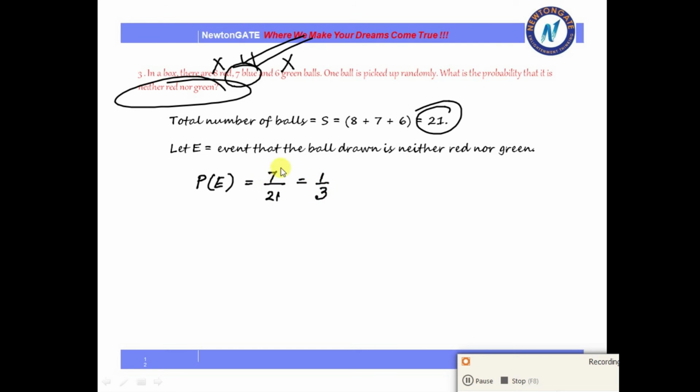Now students, always remember to simplify the terms. It's not necessary, but it is good if you do it. Okay.